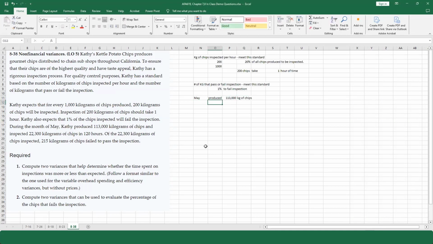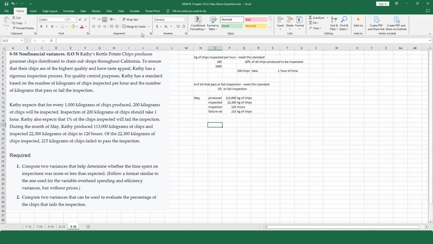They inspected 22,300 kilograms of chips, and the inspections took 120 hours. We can see that the failure rate was 215 kilograms of chips.